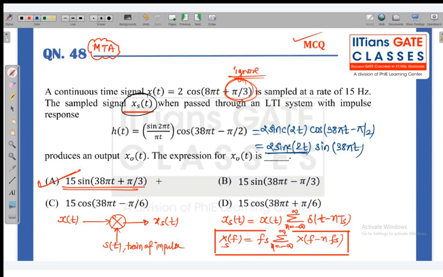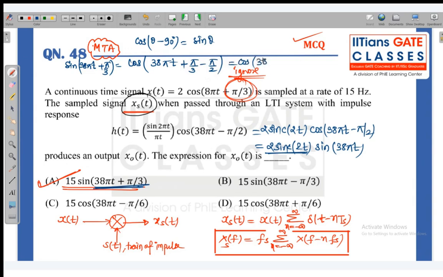But now here you can observe one thing, that cos theta minus 90 is also sine theta. Correct? 90 minus theta or theta minus 90, both are same. Now if I write cos theta, what is sine theta here? In this question, suppose this is the theta. So sine of 38 pi t plus pi by 3, and this can be written as minus pi by 2.